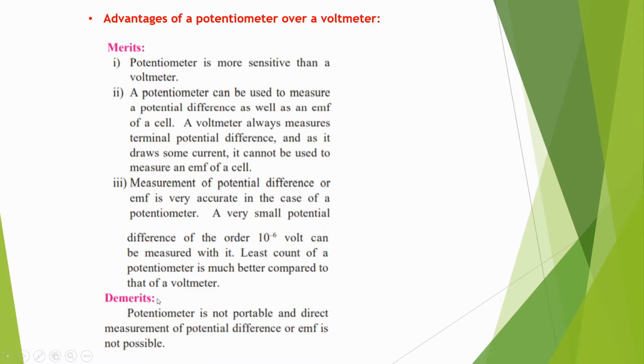Okay, but what is the demerit? The potentiometer is not portable, and direct measurement of potential difference or EMF is not possible. Why? Because we know that the potentiometer consists of a long and uniform wire which is fixed on a wooden board. Due to that reason the potentiometer is not portable and we cannot measure the potential difference or EMF directly. So that is the demerit of the potentiometer.